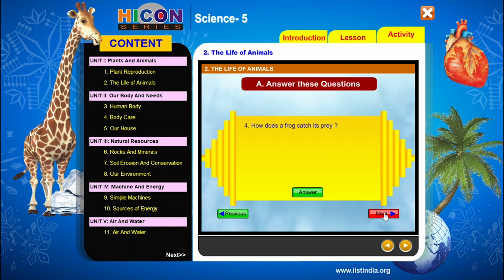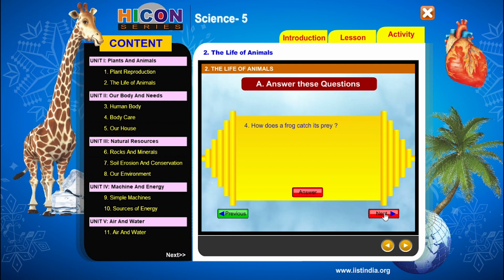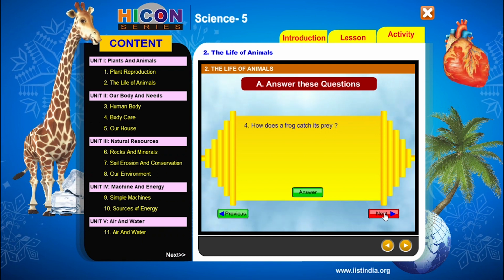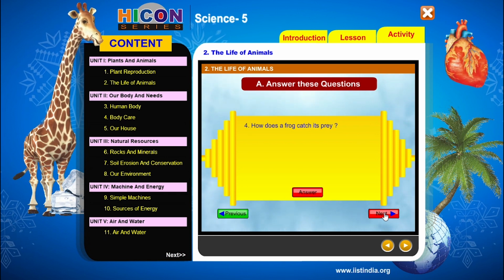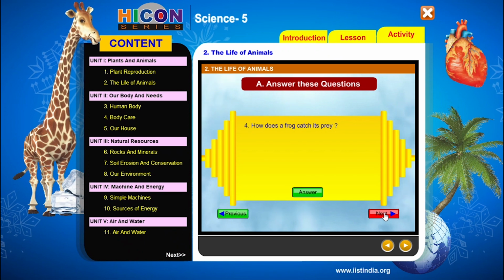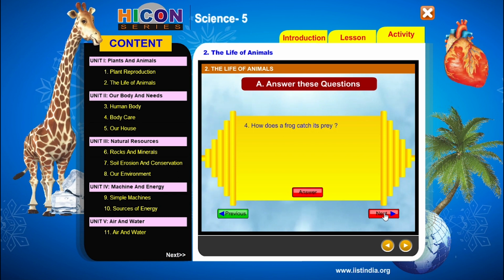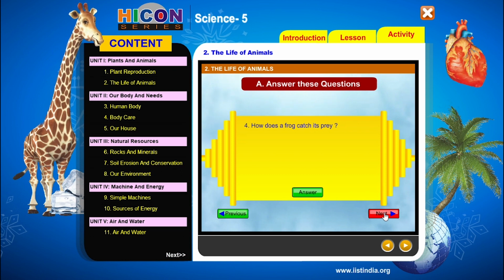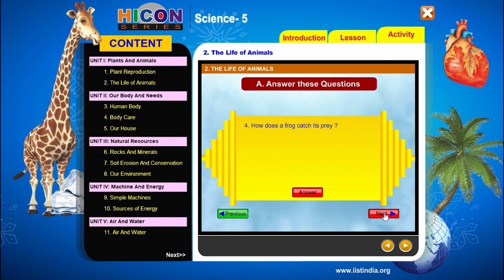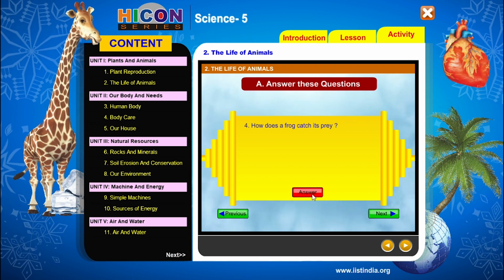Children, the fourth question is, how does a frog catch its prey? We have discussed the frog in insectivores. Frog is an animal that belongs to the insectivores category. Frogs eat especially insects. That's why frog is an insectivore. But there is a special arrangement in its mouth to catch its prey, which we have already discussed in the chapter. So let us see the answer.